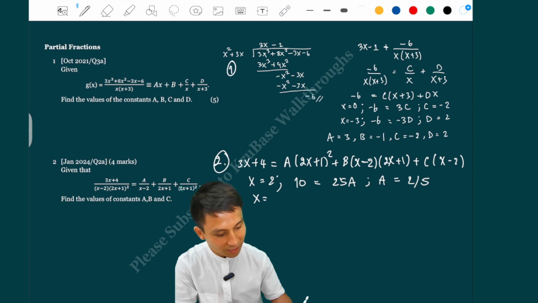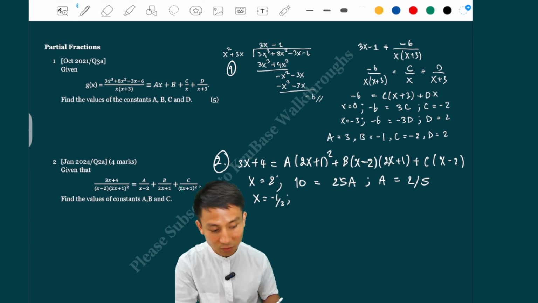And then the next one is x equals 1 over 2. No, minus 1 over 2, yeah? All right? So the a and the b will disappear, left with the c. Let's substitute minus 1 over 2 into the left side, so we get minus 3 over 2 plus 4.